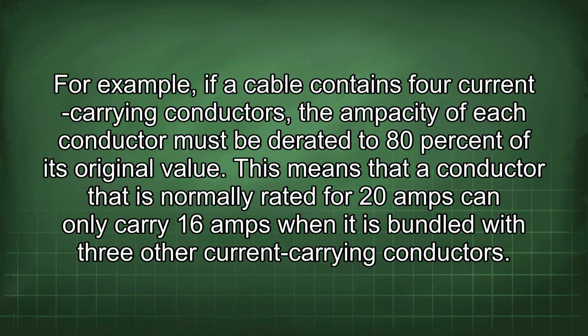For example, if a cable contains 4 current carrying conductors, the ampacity of each conductor must be derated to 80% of its original value. This means that a conductor that is normally rated for 20 amps can only carry 16 amps when it is bundled with 3 other current carrying conductors.